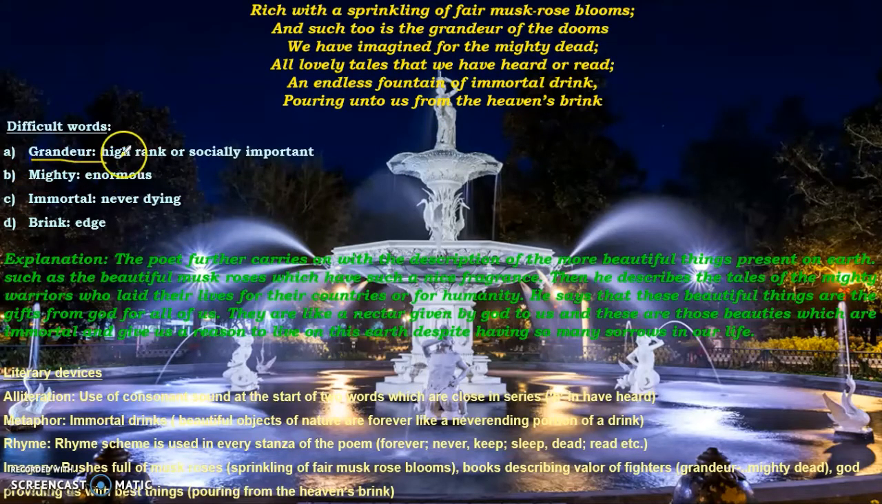Grandeur. Grandeur here means a high rank or socially important, or you can say magnificence or splendor, the splendidness of something can be grandeur. Mighty. Mighty means enormous or very powerful, very big. Immortal means never dying, that never dies, never ceases to exist. And brink means edge.